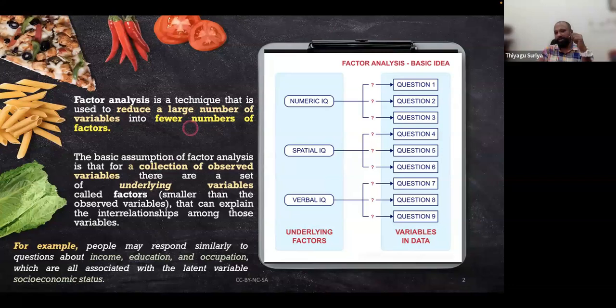Suppose you are developing a tool. For example, I have here variable data: 9 items, 9 statements or 9 questions. But there are factors there. Suppose you would like to measure mathematical ability, and there are 9 questions for it. Under mathematical ability, I have some dimensions like numerical IQ, spatial IQ, and verbal IQ. Instead of going with 9 factors, if you take all as factors, how many factors will there be? There will be 9 factors.